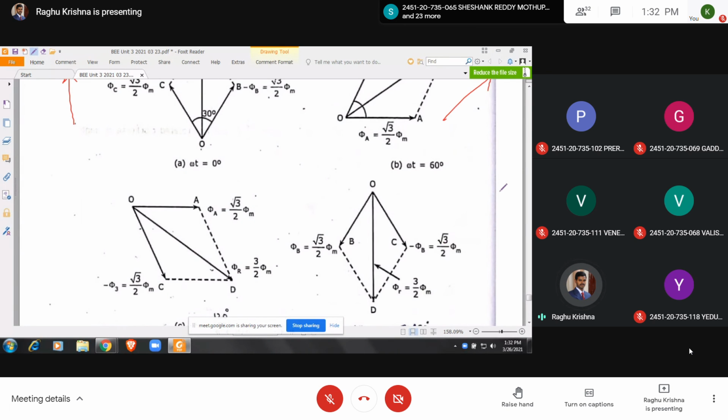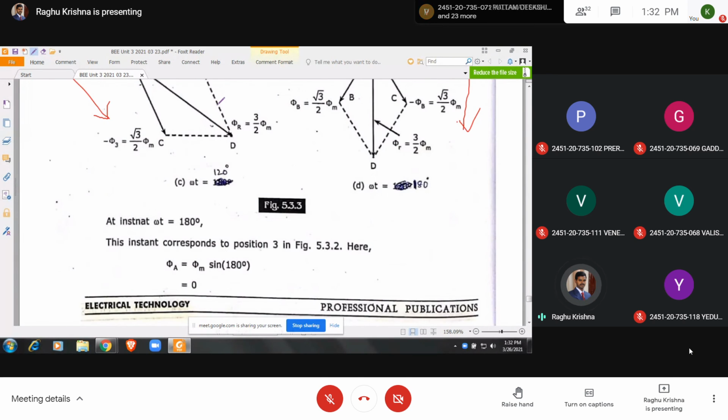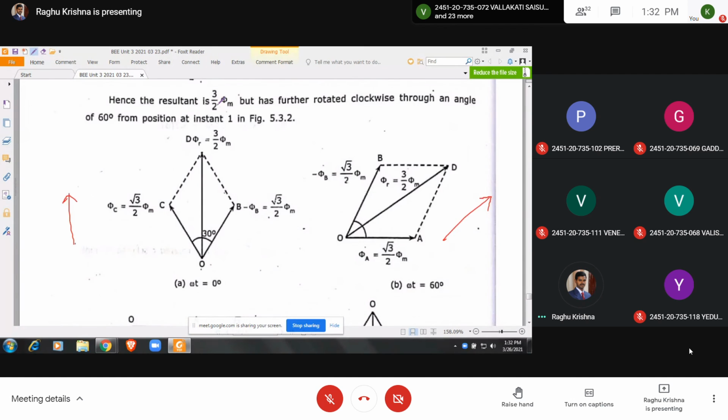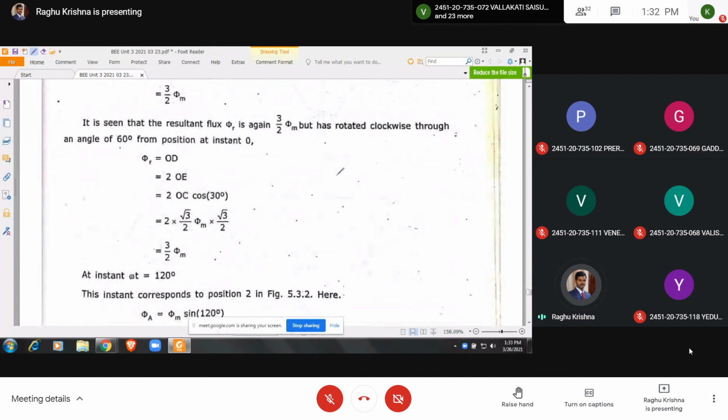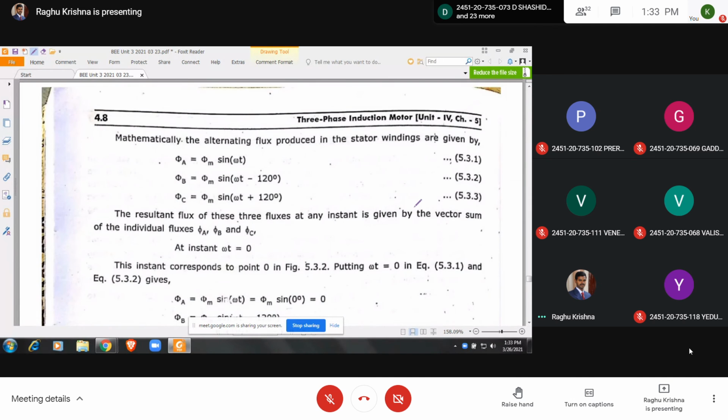At omega t equal to 120 degrees, this is the direction. At omega t equal to 180 degrees, this is the direction. So here you can see the magnetic field is rotating. So where will be this magnetic field here in the diagram? Here.